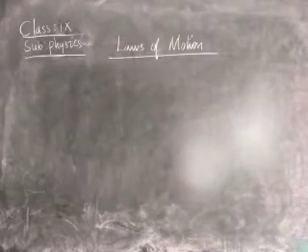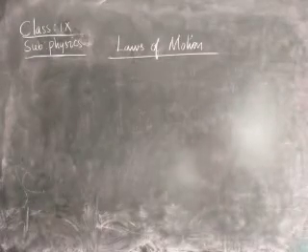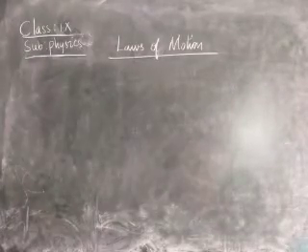Okay, the 19th question he is asking: a passenger in a train tosses a coin which falls behind him. It means the motion of the train is accelerated. It is accelerated, children. Okay, next, 20th problem, children.